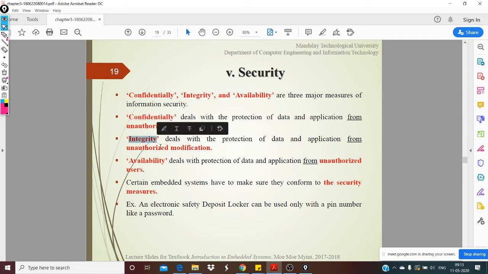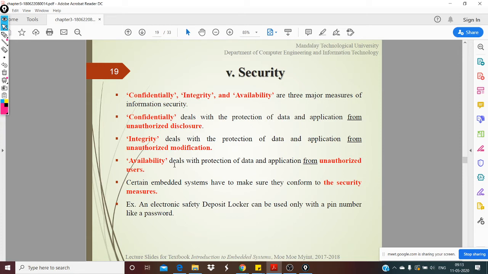Integrity is nothing but the data is correct. Okay, it's not modified by some unauthorized person. So whatever data you have, the data can be relied upon. It has not been tampered with. So the data integrity is what it means here. And third factor is availability.